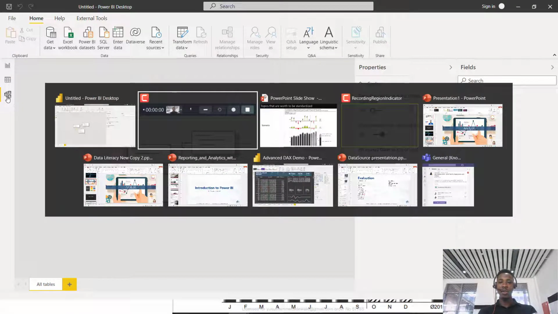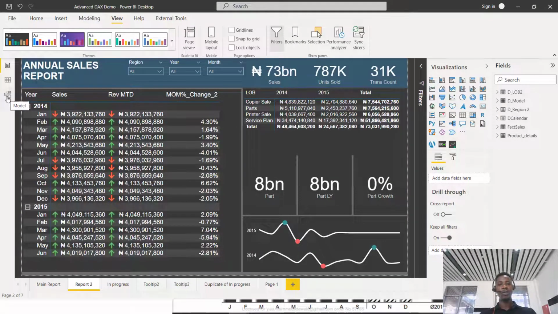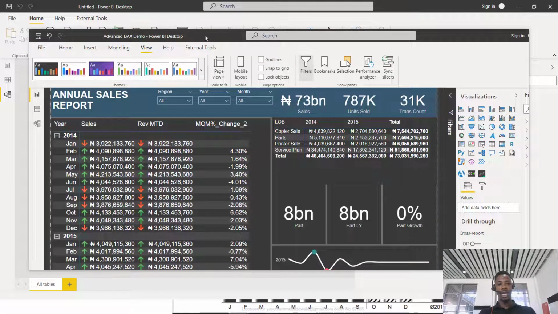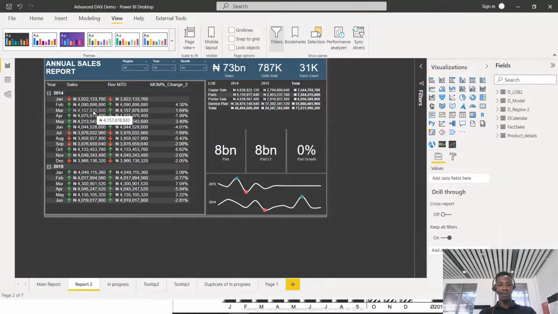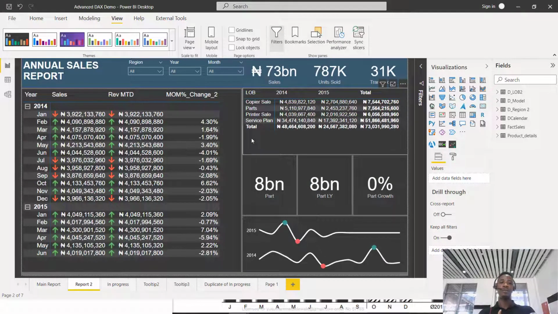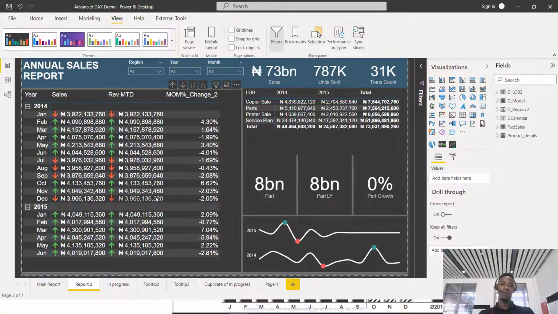And let me show you a quick report that has Power BI open already. Now look at this report. This is strictly Power BI, and the report you're looking at just shows the sales report. It's an annual sales report, and in this annual sales report we have the sales number, the units sold, the total sales, the transaction count. There's a table that plots these sales by month, and all that.